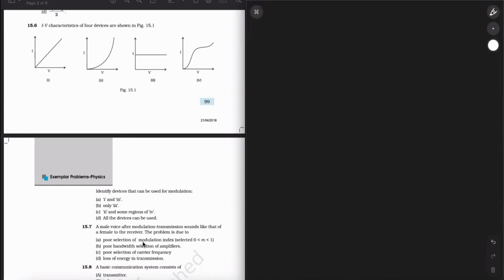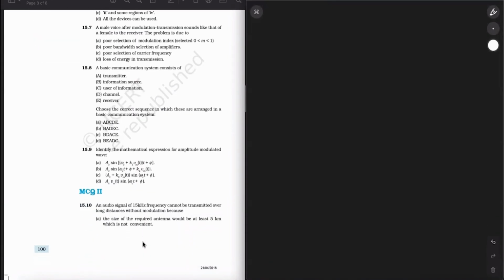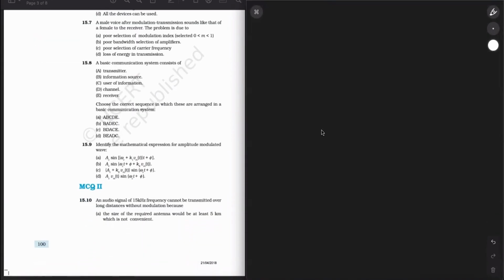Now, hopping on to question number 7. A male voice after modulation transmission sounds like that of a female to the receiver. The problem is due to poor selection of modulation index, bandwidth, carrier frequency, or loss of energy in the transmission. So a male voice after modulation transmission sounds like a female voice. That is due to the poor bandwidth selection of amplifiers, option B.